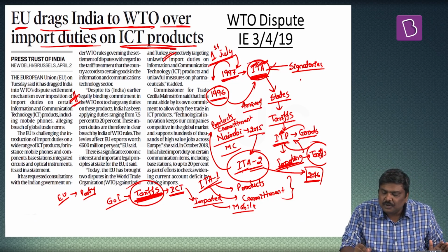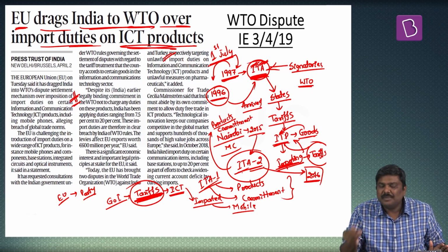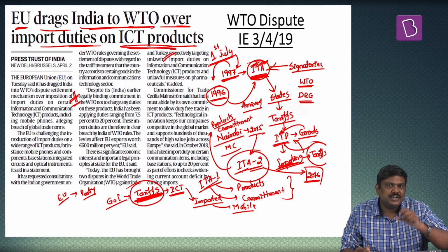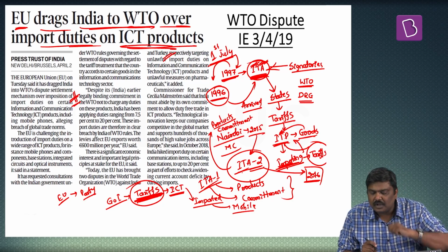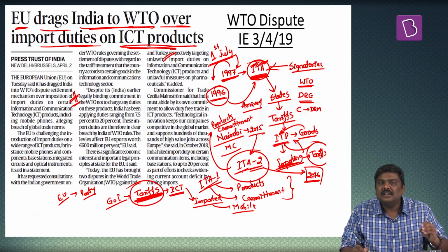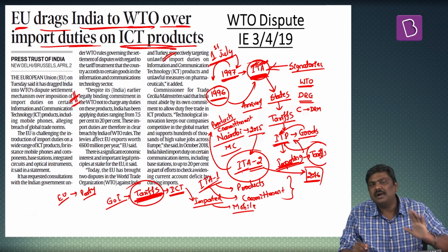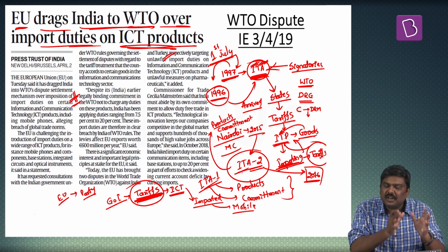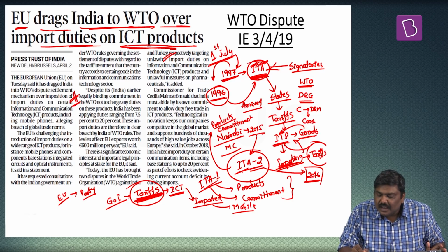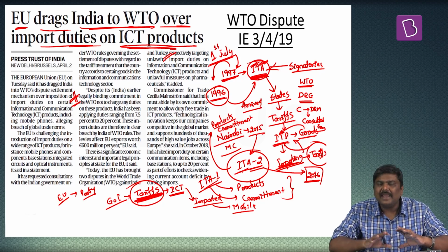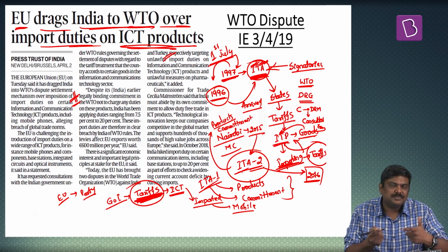Please understand, under WTO, such disputes are regulated by dispute resolution guidelines. Under these guidelines, the basic process is that one country will approach the dispute resolution mechanism and file a complaint against another trading partner. Once such a complaint has been filed, the first step will be to resolve the issue through consultations. That is what has been demanded by the European Union now. They want to have consultations with the Indian government on whether any solution can be worked out against this tariff imposition.